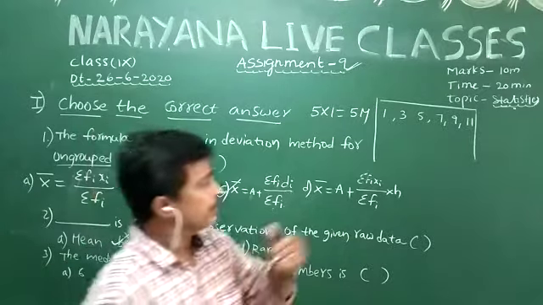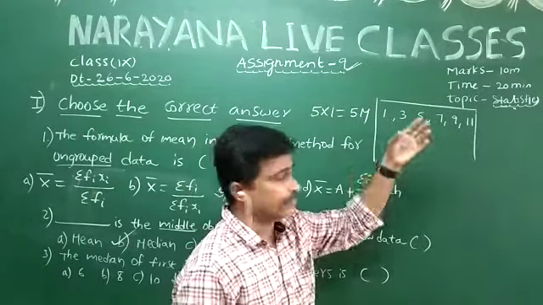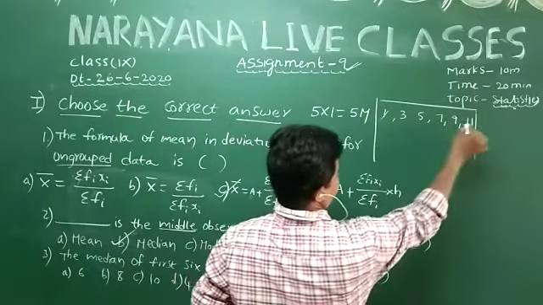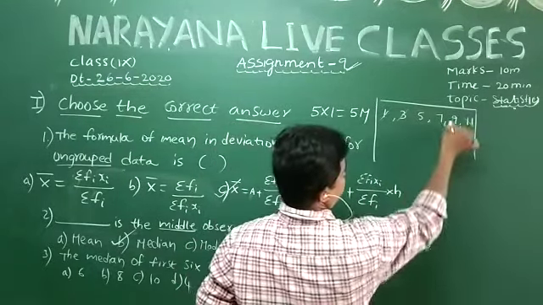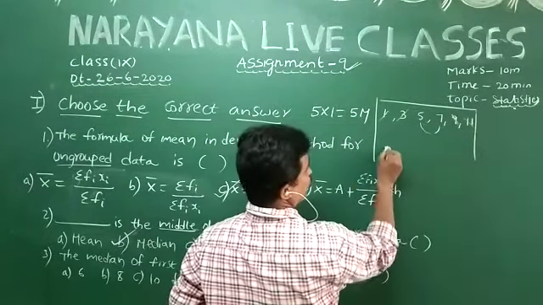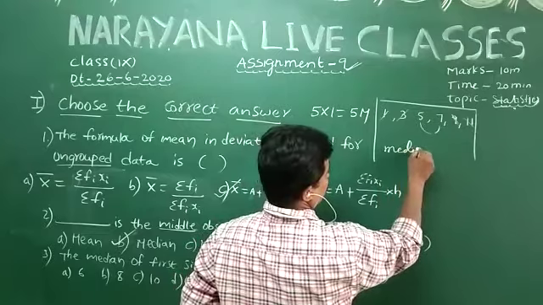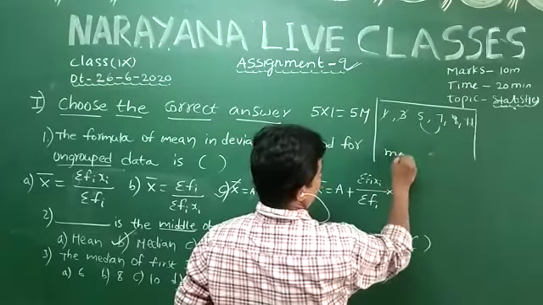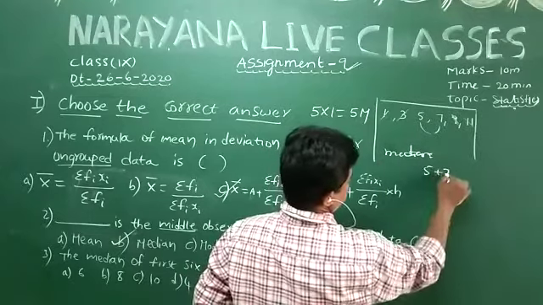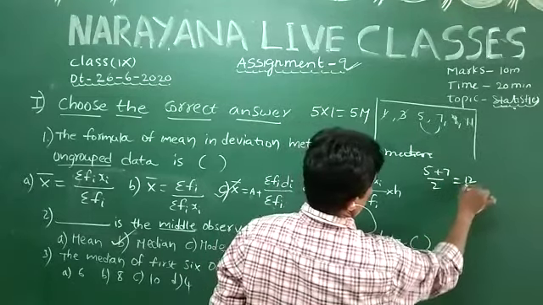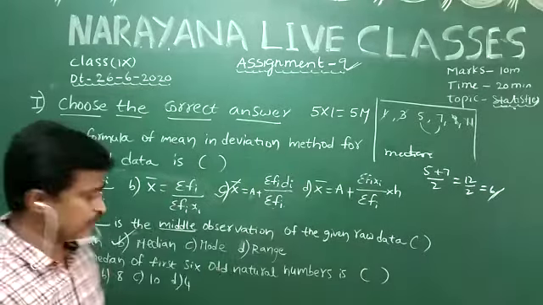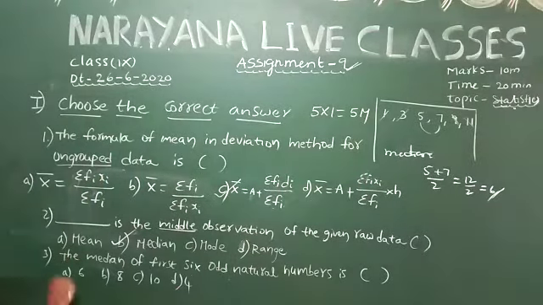Here observe that n, the number of numbers, is even. So first of all, cancel these two and these two. The median is the average of the middle two terms, that is 5 plus 7 by 2, which is equal to 12 by 2, which is equal to 6. 6 is the median. So in the options, it is the first option.